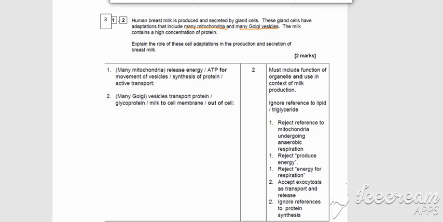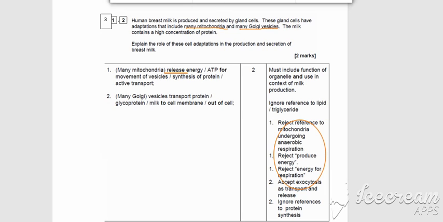The question is specifically asking you to explain the role of these cell adaptations in the production and secretion of breast milk, that it also says contains a high concentration of protein. So in the extra information, they're rejecting any reference to mitochondria undergoing anaerobic respiration. They're rejecting the idea that energy is produced. It must be the word that energy is released or ATP is released, and they are rejecting energy for respiration.